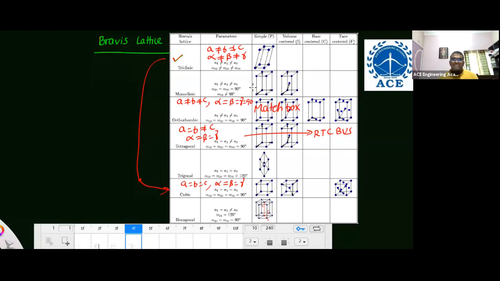So 4 are over. And if you want, you can remember monoclinic also. Mono means 1, right? Only one angle is different. The other 2 angles are 90. a is not equal to b is not equal to c, and two angles are equal to 90 but one angle is different. That's it. Remember these 5 Bravais lattice systems before going to the exam. Just 5, no need to remember 7.